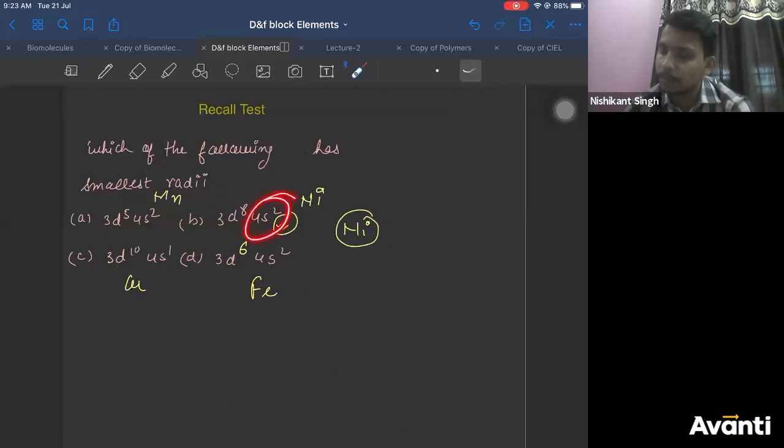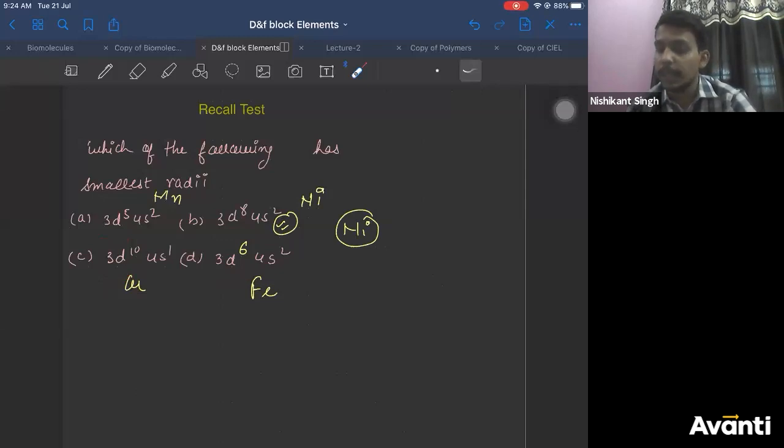You should have understood iron should not be there, because the question is for the atom. If iron is there, it cannot be 4s2. In iron, 4s2 will be removed. Even if you take iron also, Pritesh, your answer will not change. First thing is, it cannot be iron. All the configurations here do not represent iron. Why?